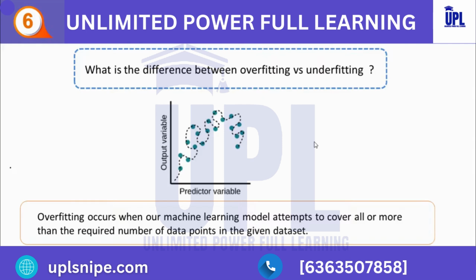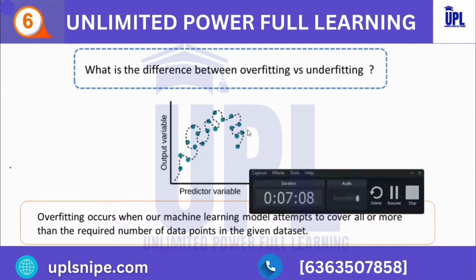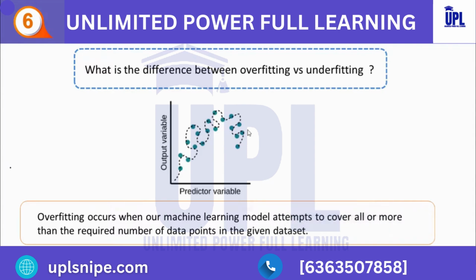So you can see that in this graph, our machine learning model tries to cover all the data points, right? Now, what happens here as a result? The model gives inaccurate values in the dataset, and all of these factors reduce the model efficiency and accuracy. The overfitted model has low bias and high variance. The more we train our model, the more likely it is to become overfitted.